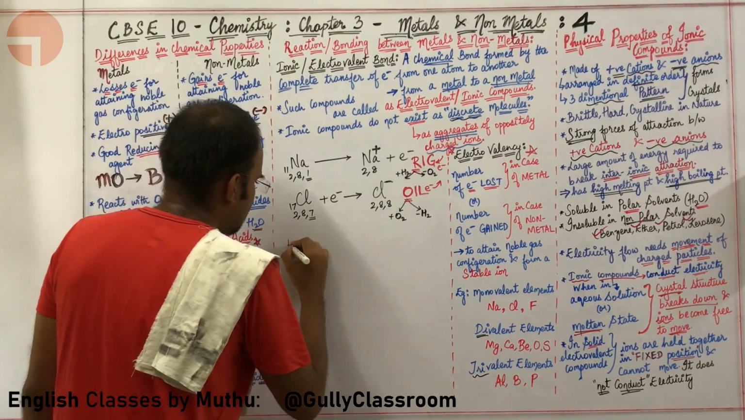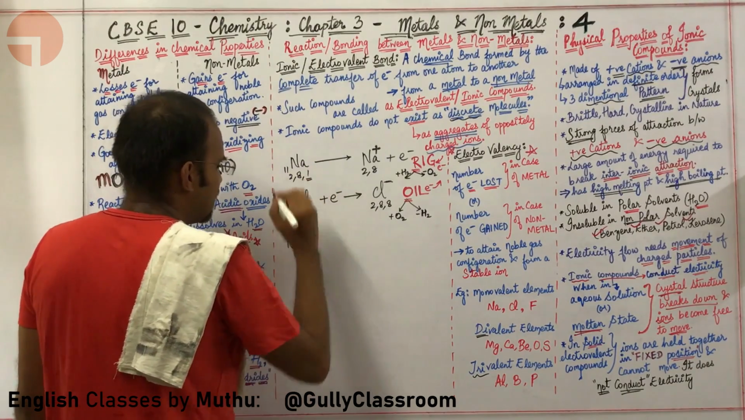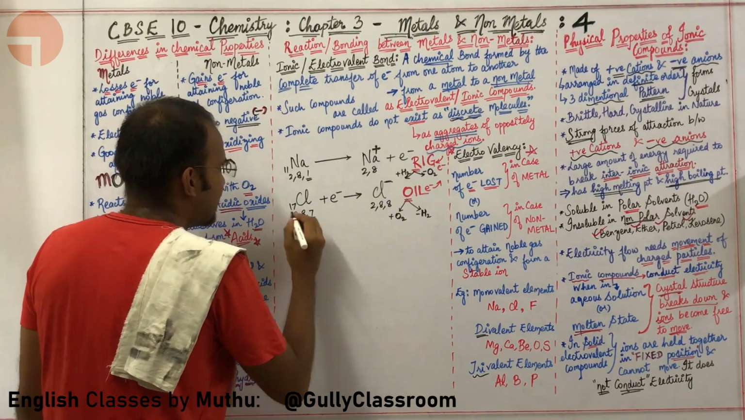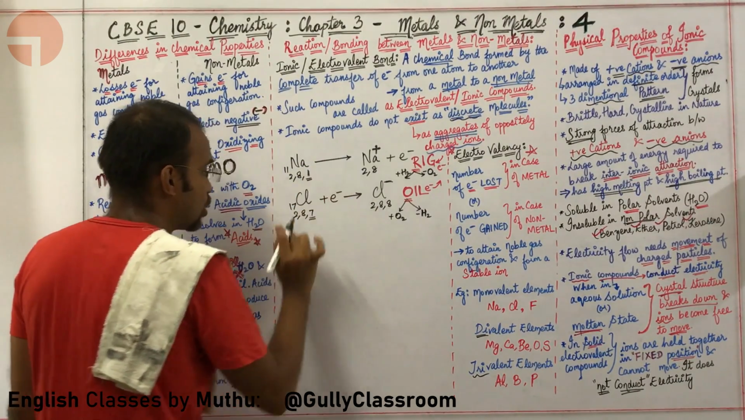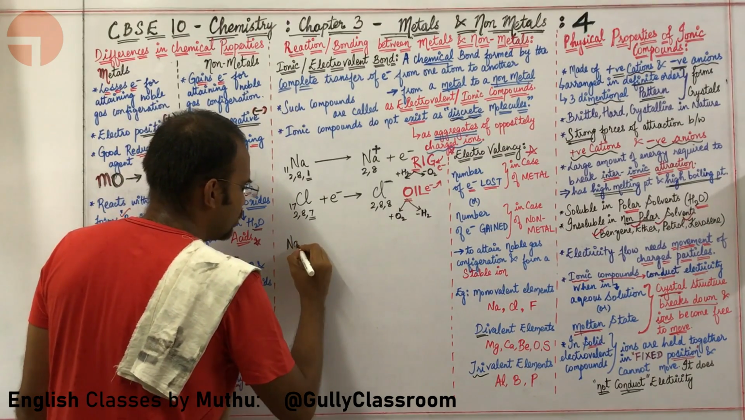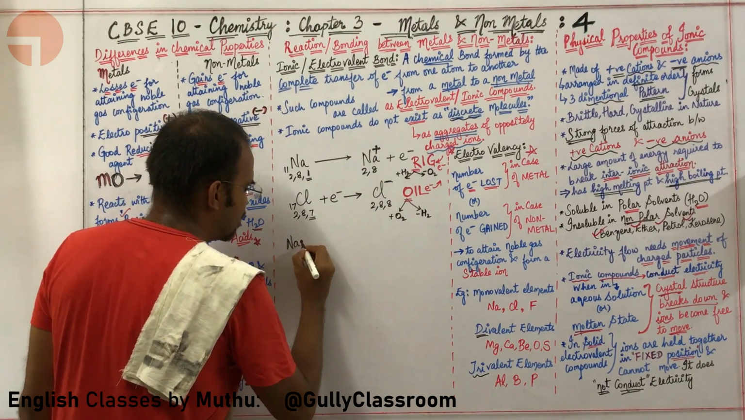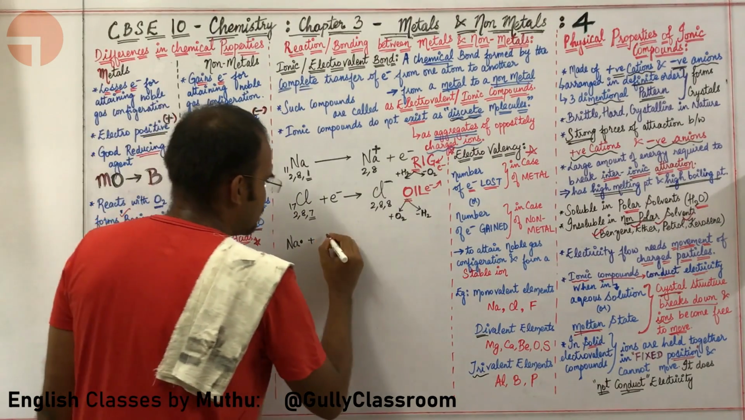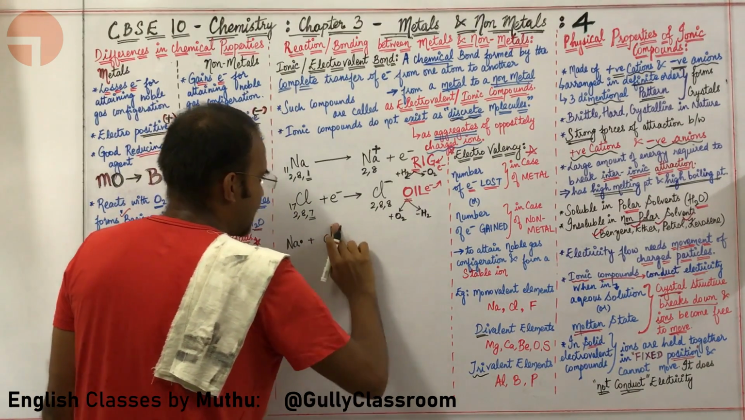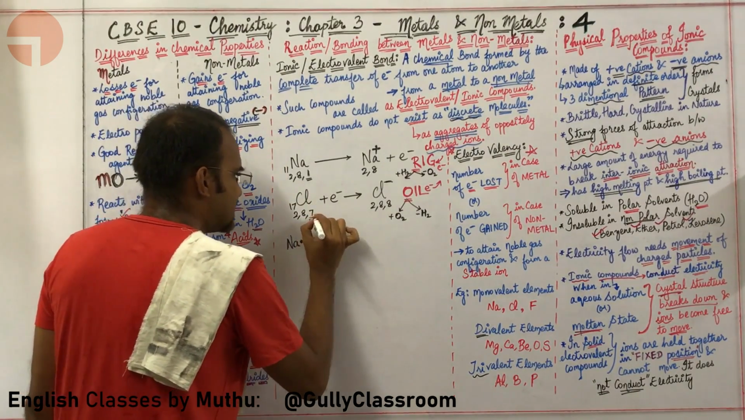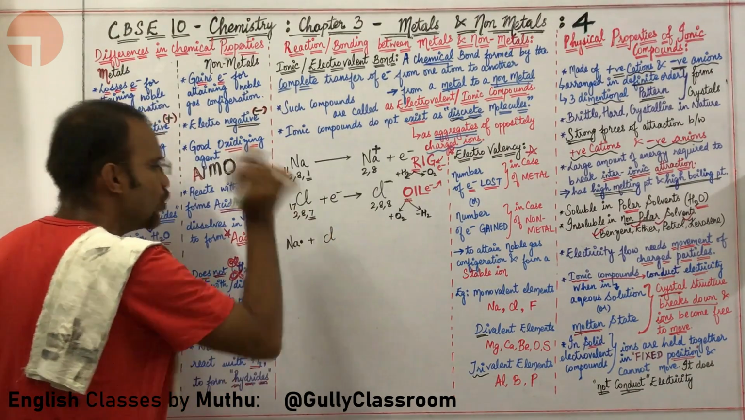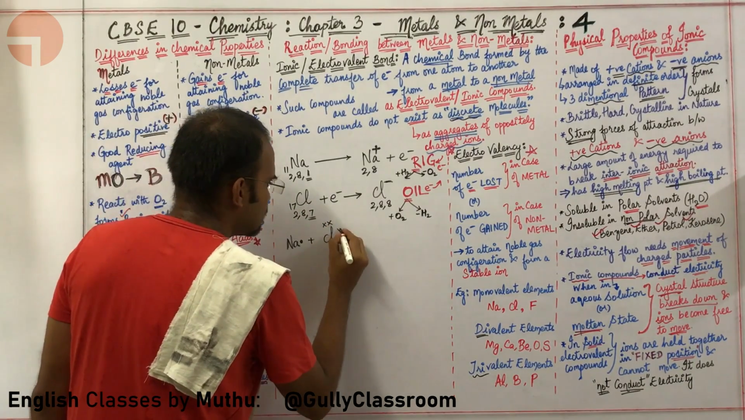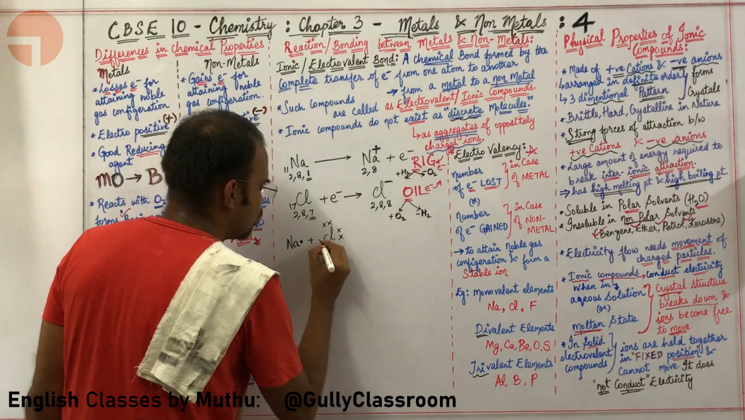Okay, let us take Na atom. Na atom has one electron in its outermost shell. I am going to put the one electron as a dot. Okay, sir. What next? Next I am going to take Cl. Cl has 7 electrons in its outermost shell. I am going to put 7 electrons in the outermost shell.